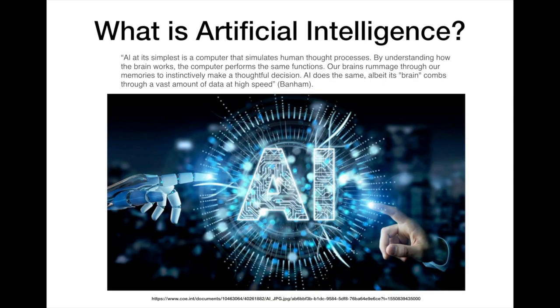So here is the second page of my presentation where it gives information. I put, what is artificial intelligence? AI, in its simplest, is a computer that simulates human thought processes. By understanding how the brain works, the computer performs the same functions. Our brains rummage through our memories to instinctively make a thoughtful decision. AI does the same, albeit its brain combs through a vast amount of data at high speed.